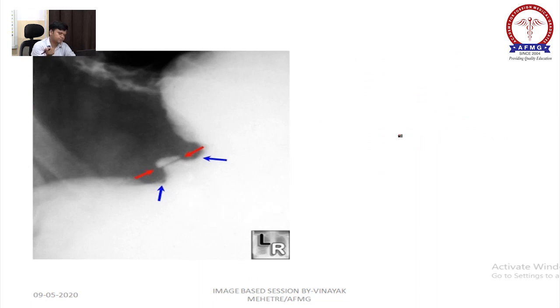Now, this is the image of Hampton's line. What I am saying? Line.